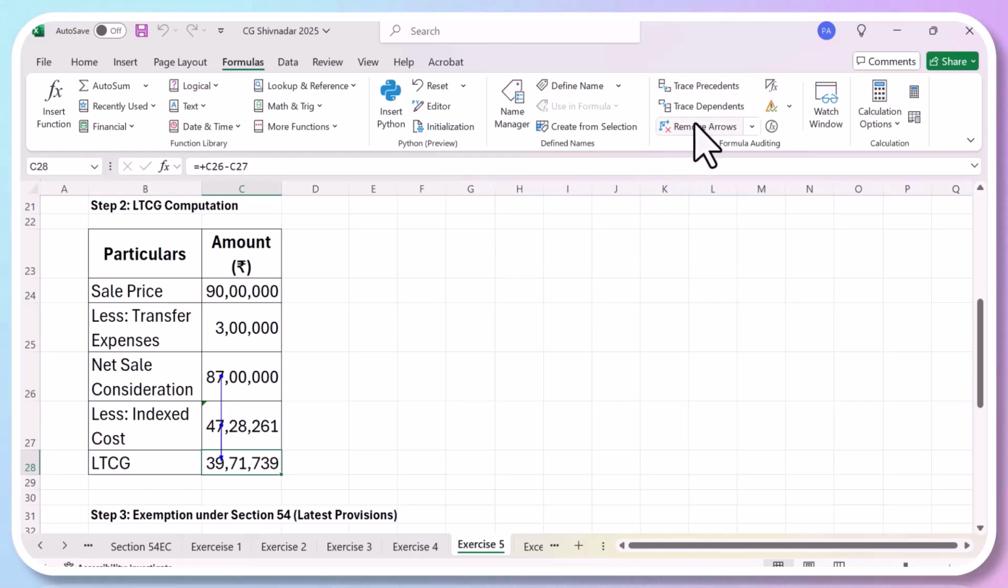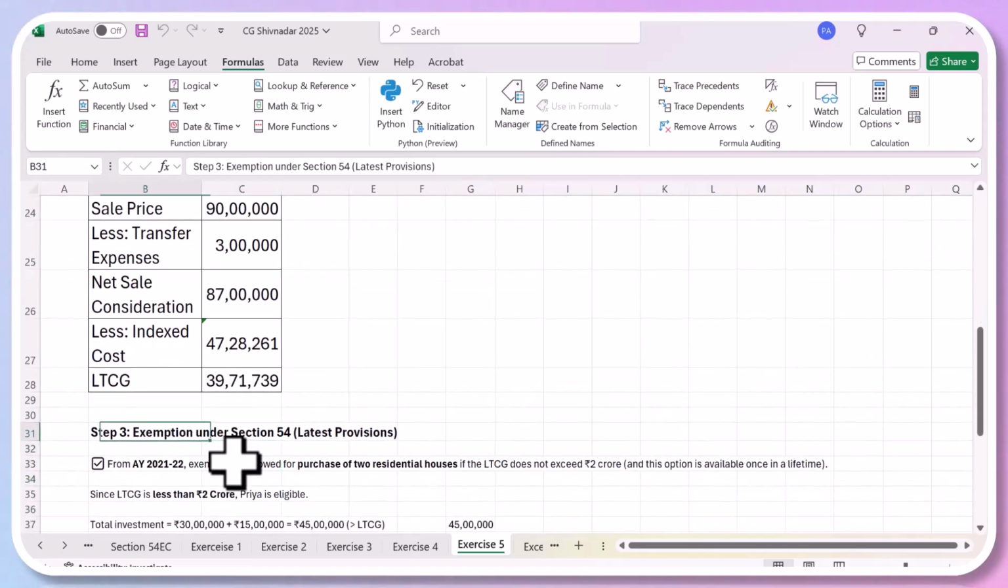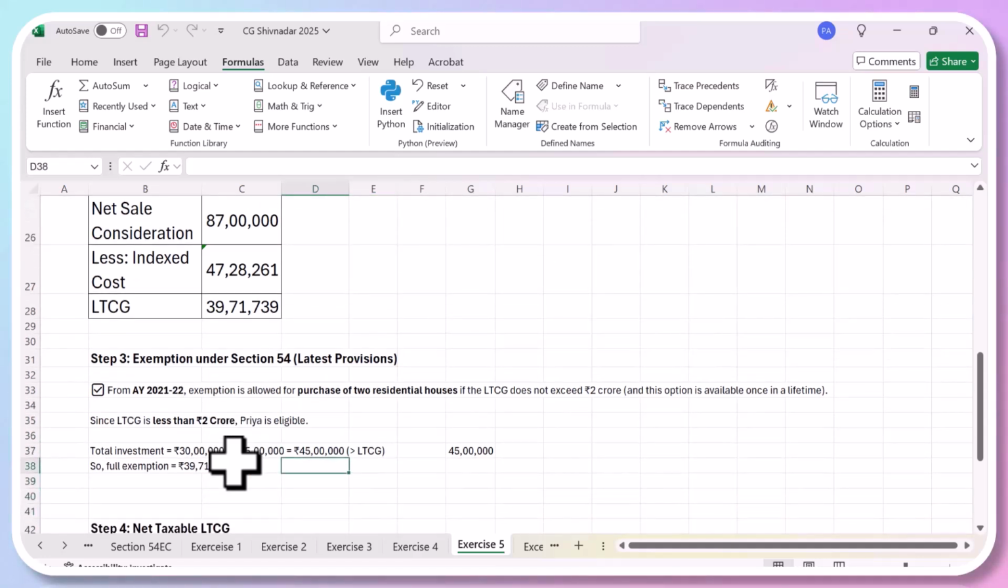So 39 lakhs. So now, exemption under section 54. Okay. So Ananya, can you read this? Sorry, Ananya.